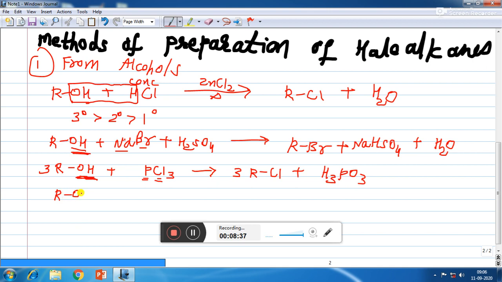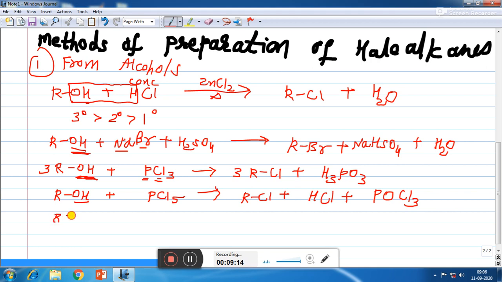Now alcohol, instead of PCl3, if it is treated with PCl5, then we will take only 1 mole of alcohol. So OH will be replaced by Cl. So we will get alkyl halide RCl. Now we are remaining with 4 chlorine. So out of 4 chlorine, 1 chlorine will go with H to form HCl. Now we are remaining with 3 chlorine. So 3 chlorine are remaining, 1 phosphorus is remaining, 1 oxygen is remaining. So we will get POCl3, that is phosphoryl chloride.